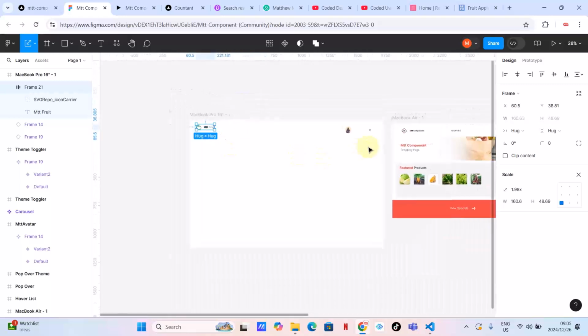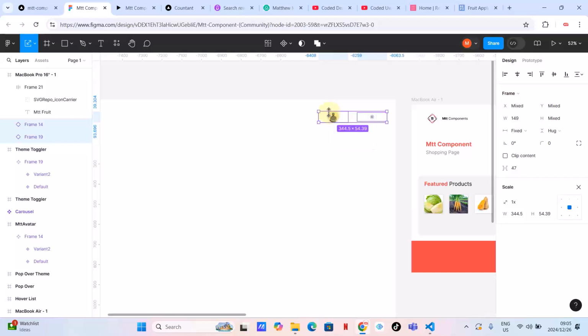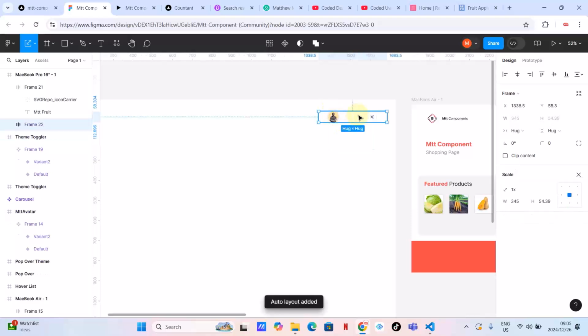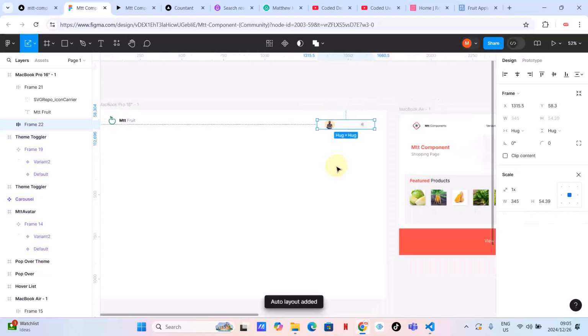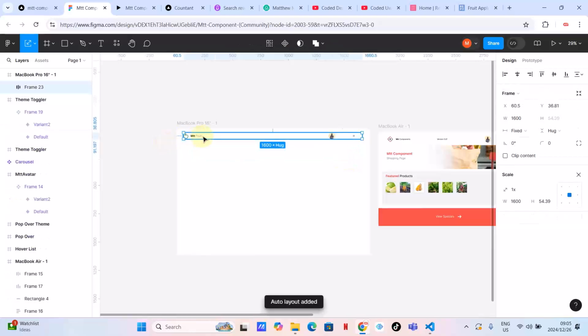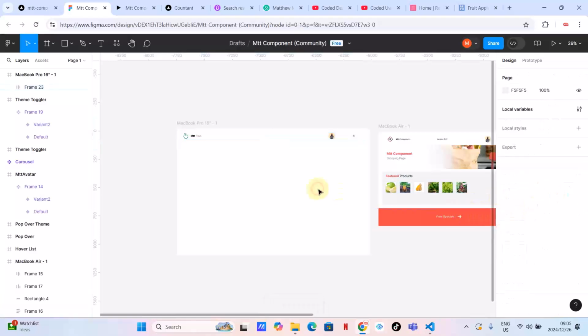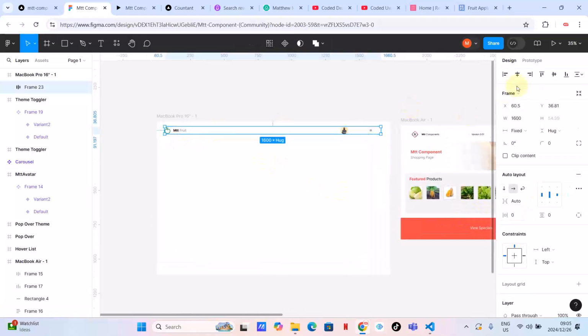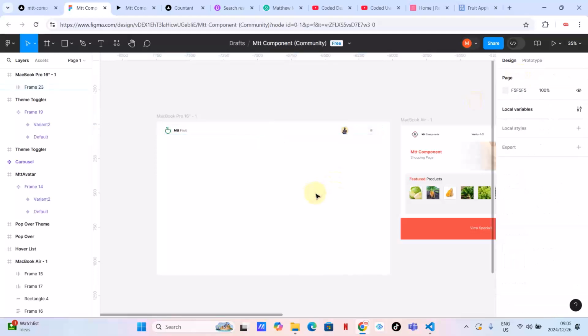So what we want to do, guys, is highlight these and press Shift A so that they can create some sort of a layout, and then these ones also Shift A so that they could be also on the same layout. Press V to get more details. I'm happy with this, and then let me just center all of these. I think, guys, we are done with the top bar.